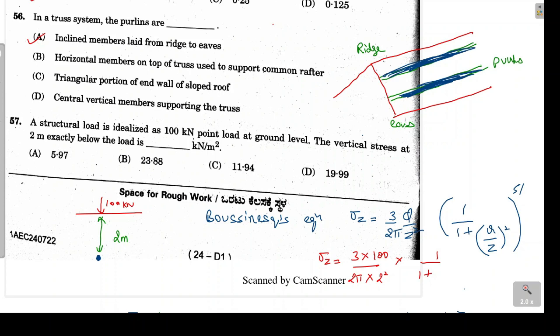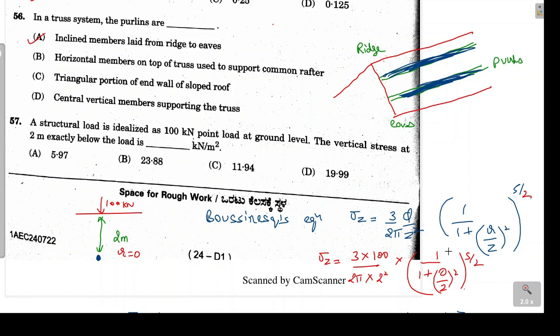Now what is r? R is basically the radial distance, but here since the point is exactly below the point load, our r value will be 0. So if I substitute r as 0, this entire term will be 0. So 0 upon 2 whole square, and here we are taking power 5 by 2.